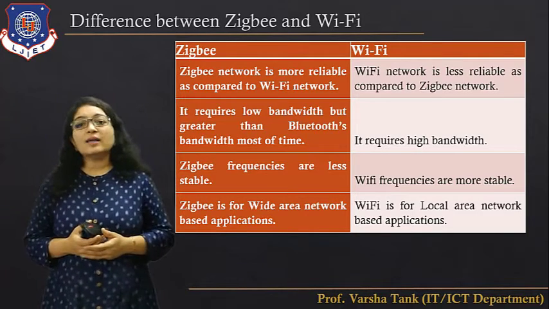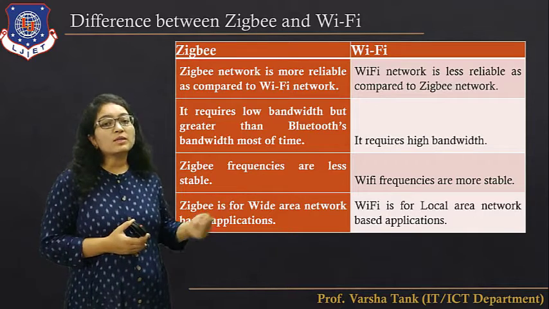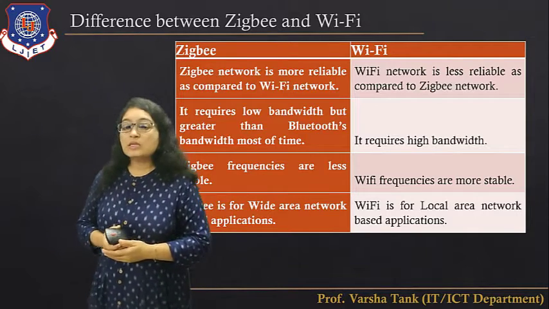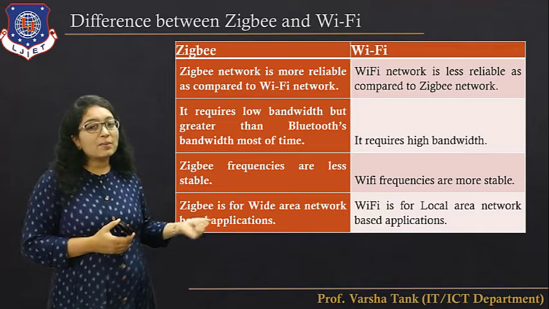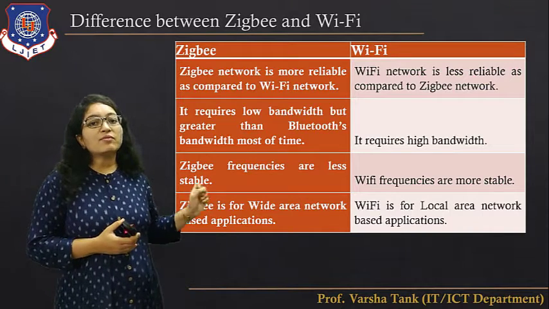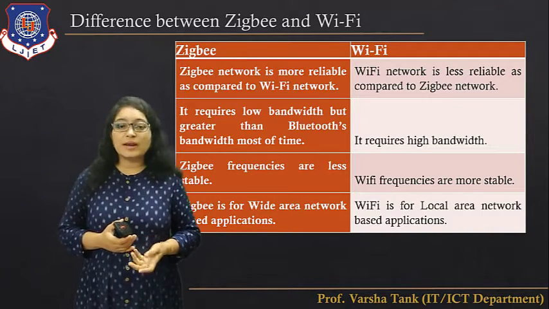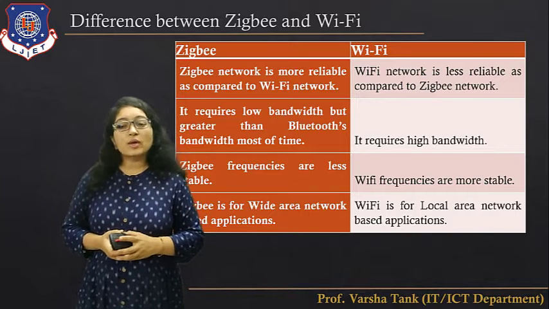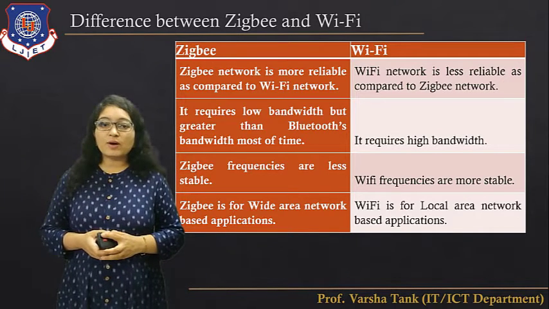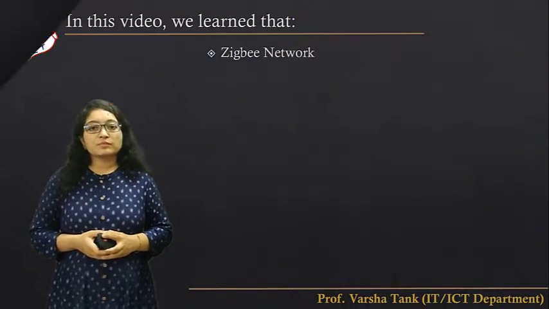ZigBee frequencies are less stable. Wi-Fi frequencies are more stable. ZigBee is for wide area based applications, and Wi-Fi is for local area network based applications. Okay, so these are the differences between Wi-Fi and ZigBee.